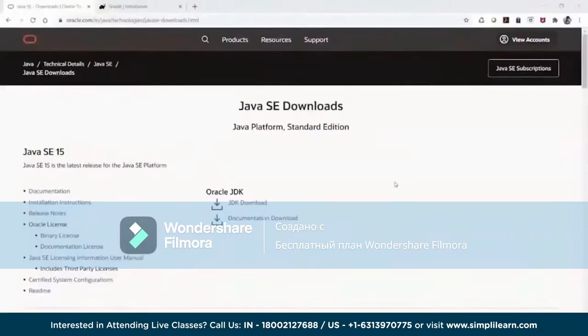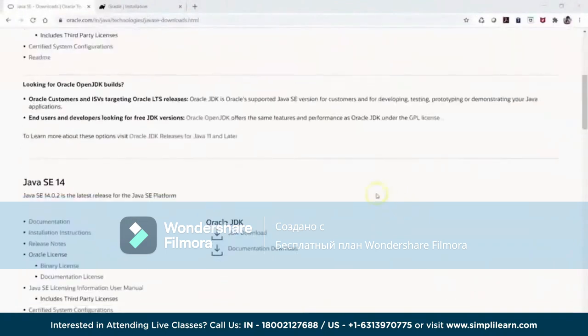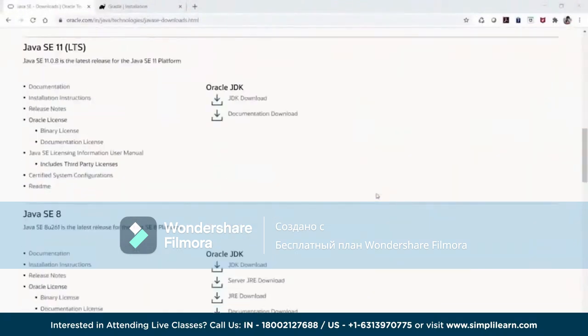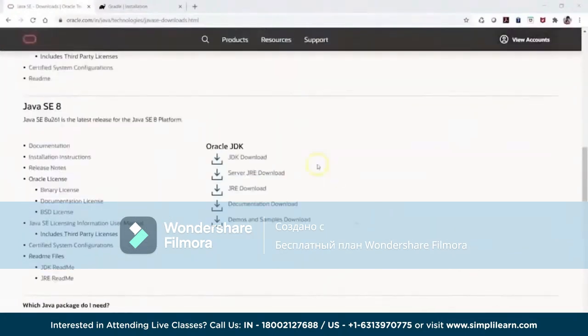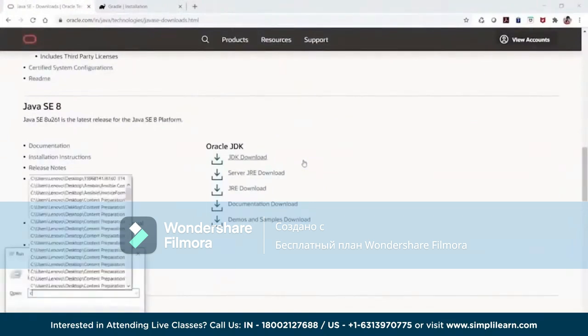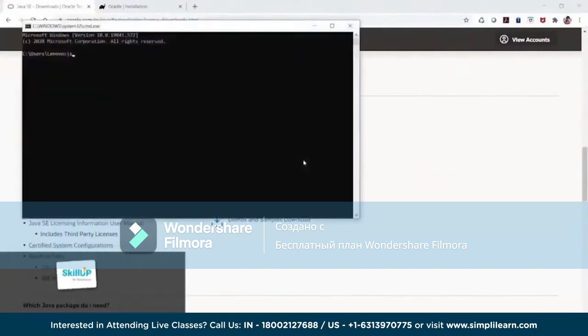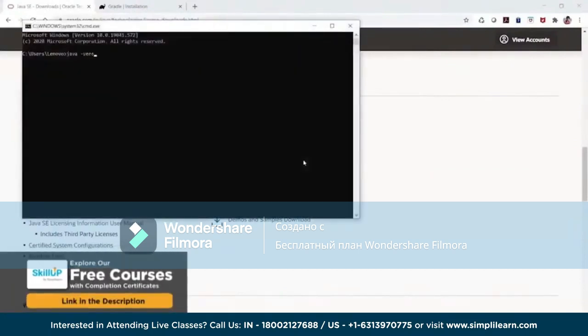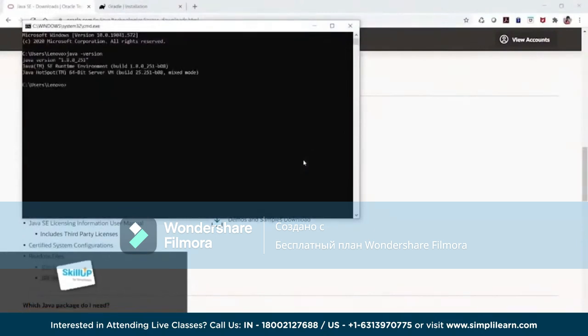So this is the website of the JDK of Java, Oracle Java. Here you have different JDKs, so whatever option you want to select, you can go with that. JDK 8 is most commonly used nowadays, as it's the most comfortable or compatible version available. In case you want to see if the JDK is installed on your system, all you have to do is say java -version, and that will give you the output of whether Java is installed on your system or not.